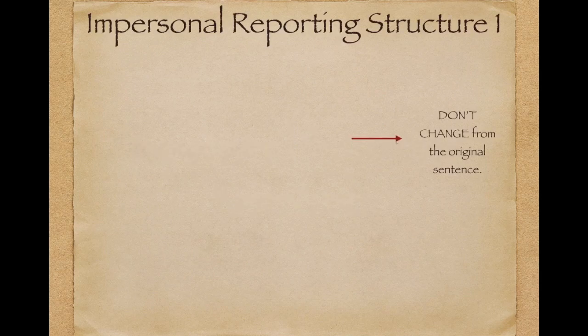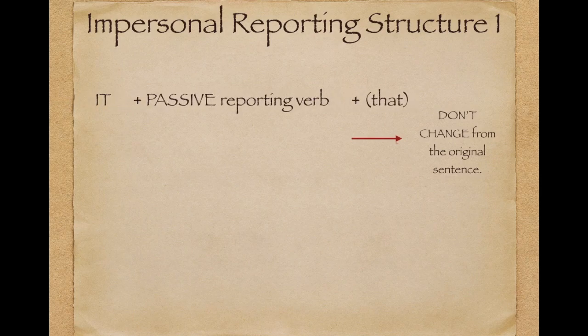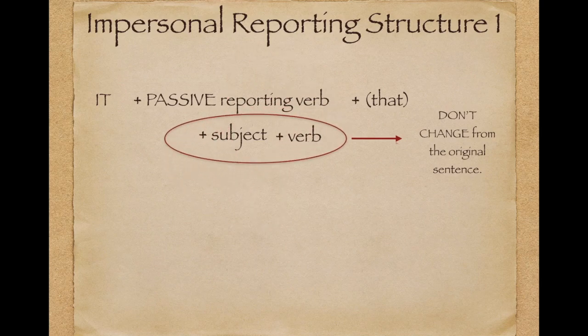All right, so we have two structures for impersonal reporting structures, and one of them is quite easy. This is the one that starts with the word it. Then we're going to add the passive reporting verb. Then subject and verb. And remember, these two things are never going to change from the original sentence.